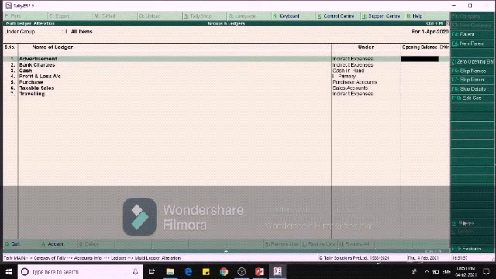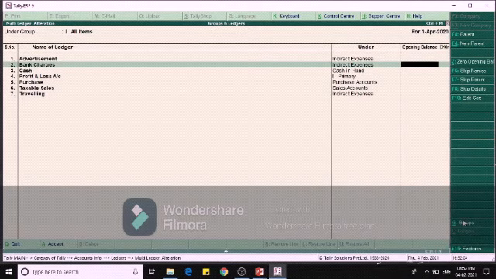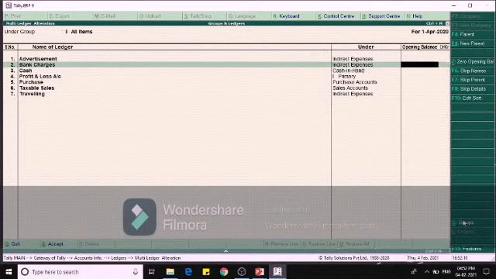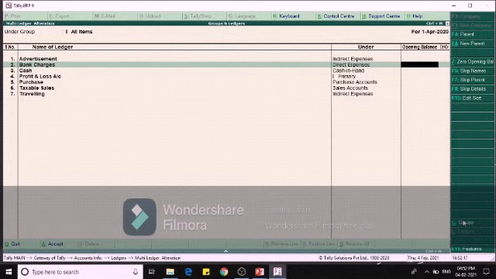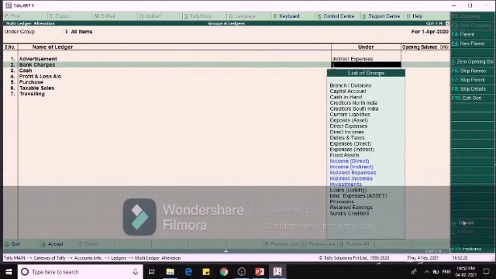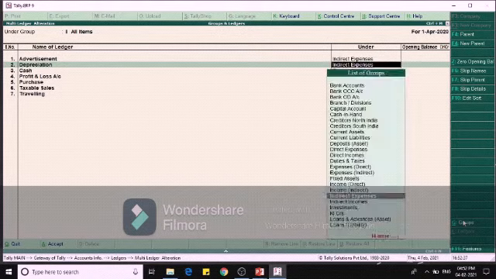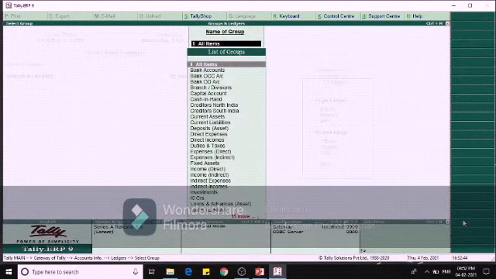Suppose I want to change Bank Charges to Direct Expenses, we can change this, or else we can change the nature of the ledger. Likewise, we can alter multiple ledgers.